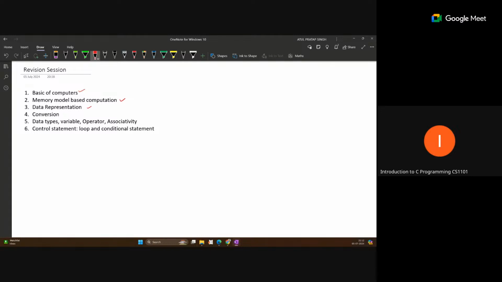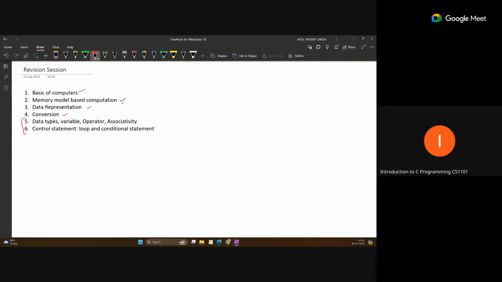For example, if you want to convert decimal to binary, binary to decimal, or binary to hexadecimal, these conversions are important, and any type of conversion may be asked in the exam. You should have a good understanding of data representation like binary, hexadecimal, octal, and decimal. And apart from these, two points are from week 3 and week 4.